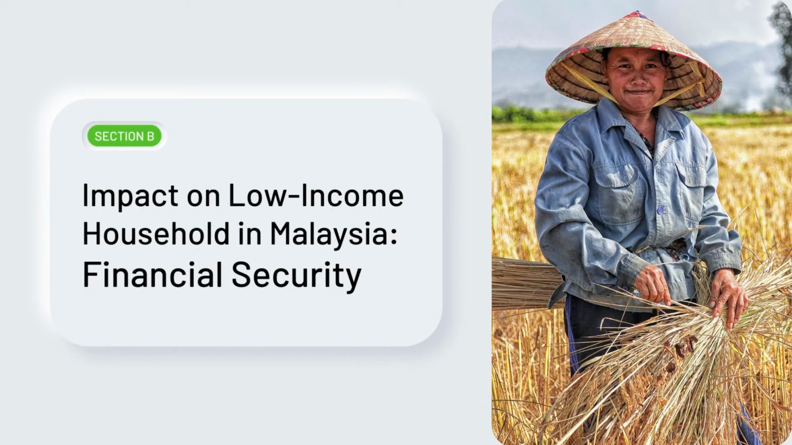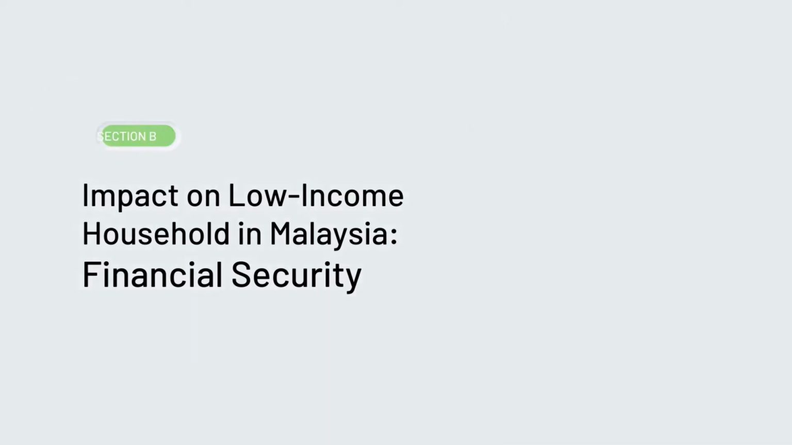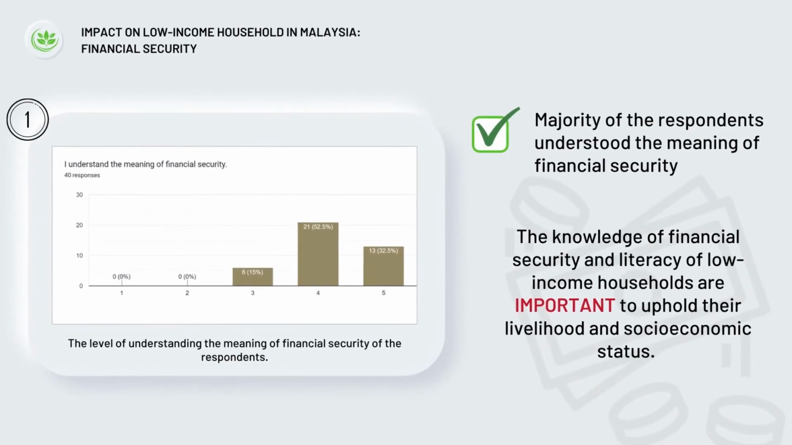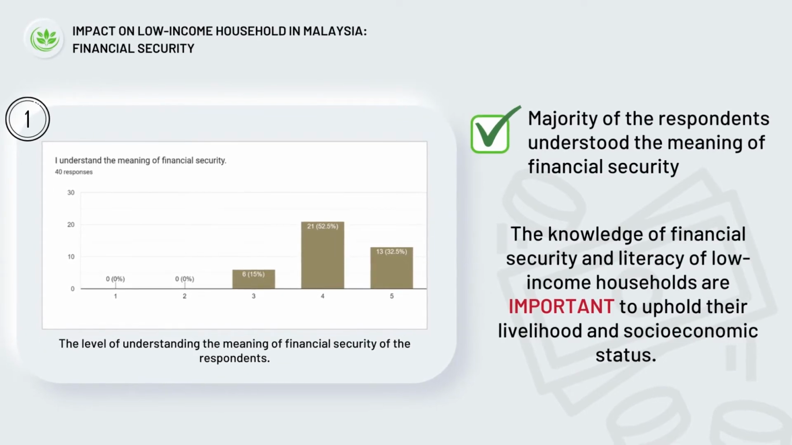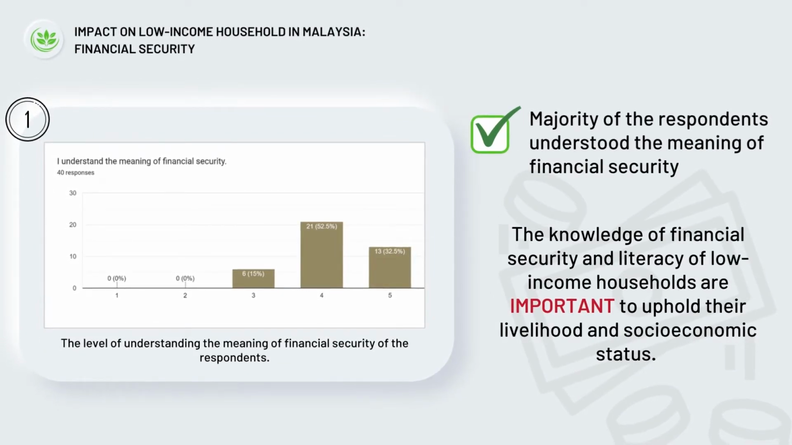The survey for Section B is to study the effects of climate change on the financial security of low-income households in Malaysia. The economic development of a country depends greatly on the financial literacy of its citizens, especially low-income households, who are vital in establishing economic potential. In this survey, the respondents were asked to evaluate their level of understanding of the meaning of financial security on a scale of 1 up to 5. The majority of them understood the meaning of financial security, knowledge that is important to uphold their livelihood and socio-economic status.